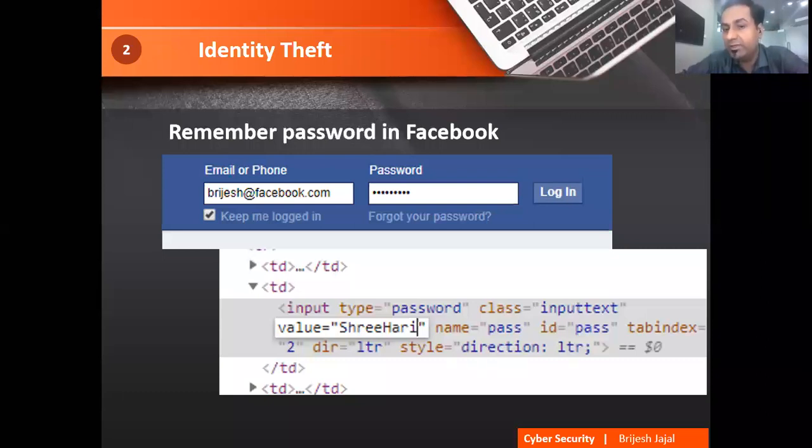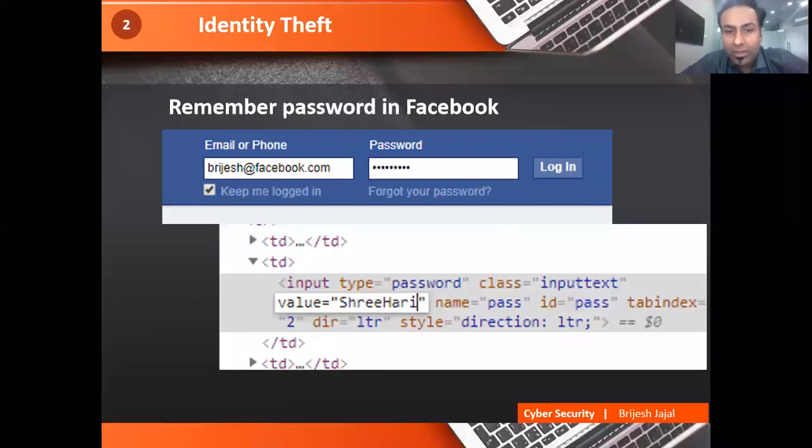There is an inspect button. If you inspect, you will see type equal to password, value equal to something is written, as you can see here on the screen. What is that? It means now you have got my password, right? Don't worry, this is just an example. It's not my real password.